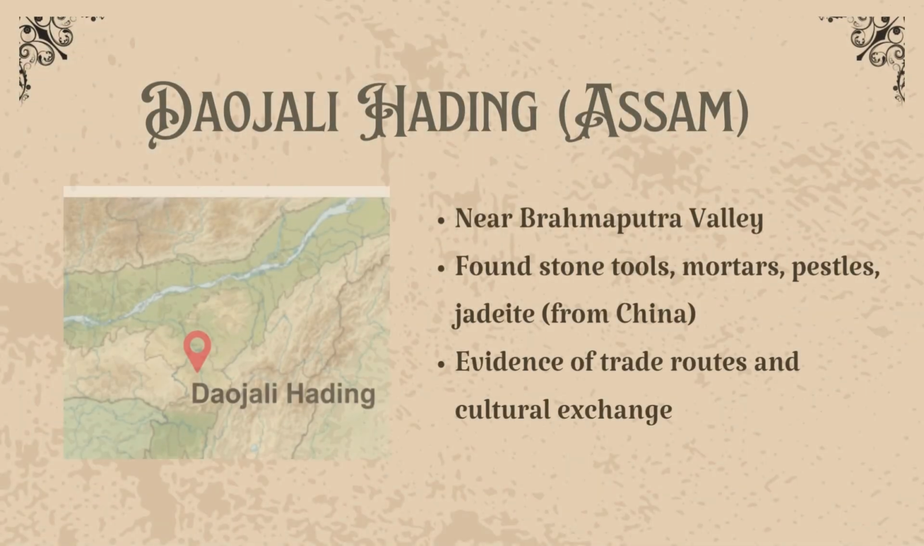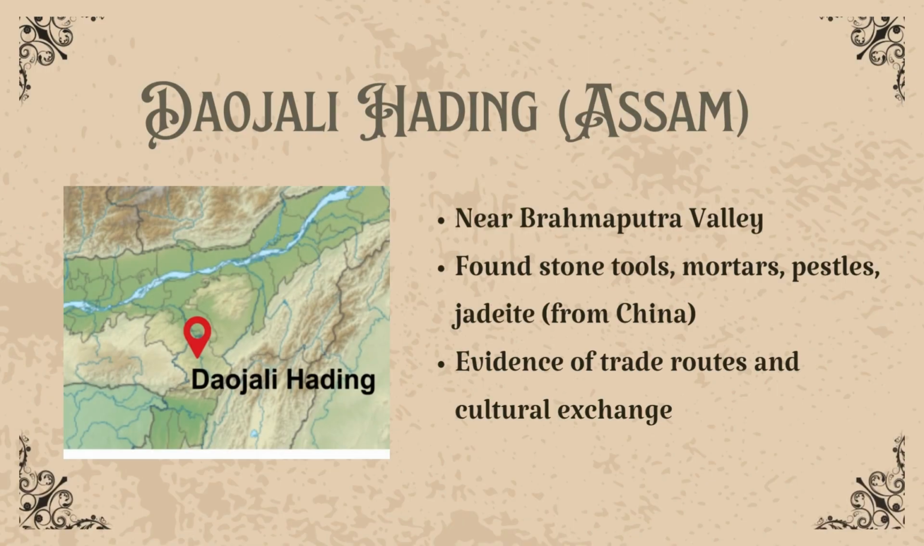Deojali Hading, the Eastern Connection. In the Brahmaputra Valley, archaeologists discovered a site called Deojali Hading. They found stone mortars, pestles, and jadeite, a green stone that had to come from China. That means people here were already trading with distant regions. Even back then, humans were explorers and traders, connecting India with places like China and Myanmar.